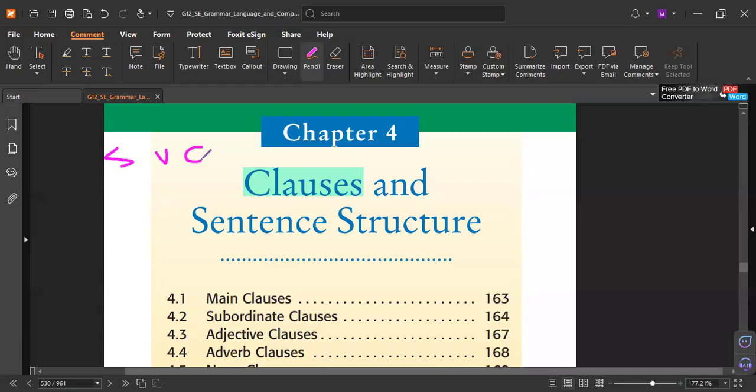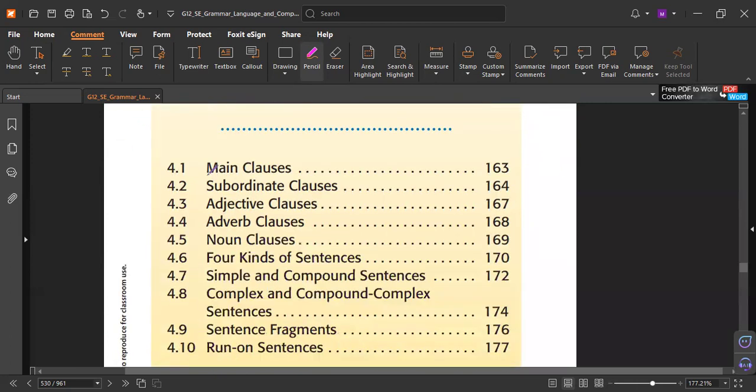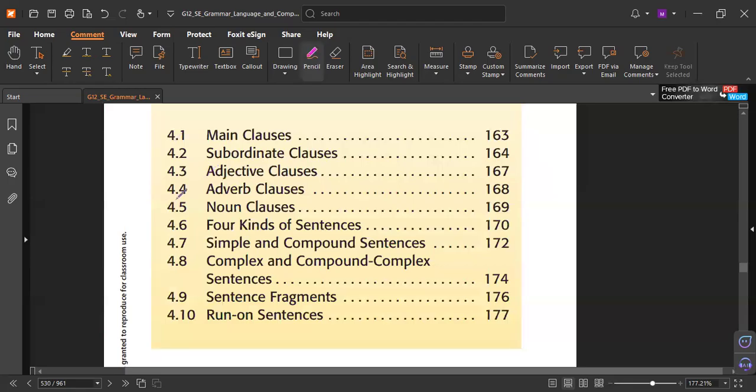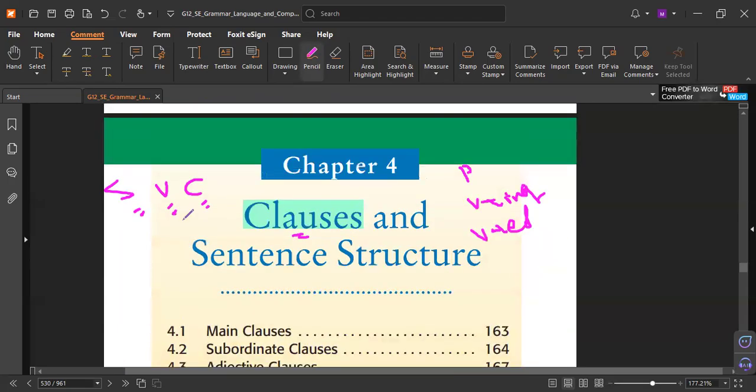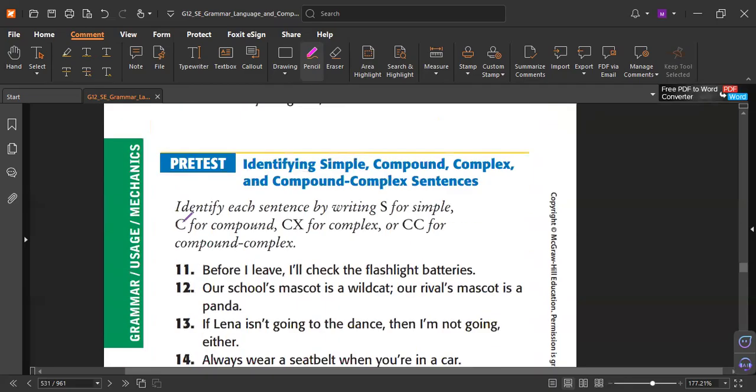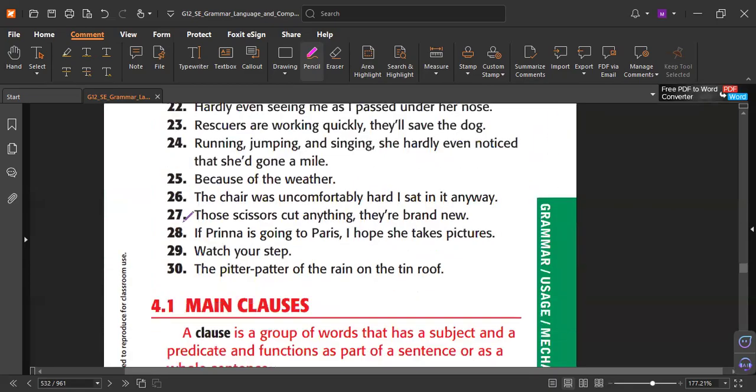A phrase, it's from the name. A prepositional phrase starts with a preposition. A present participle phrase starts with verb plus ing. A past participle phrase starts with verb plus ed. Remember, the phrase is a part of the clause. So clause means a sentence, and sentence means it has subject and verb and complement. That's why. Now let's see one by one, and then inshallah we'll take it with the chapter. Don't worry. This is a test. Skip it now.